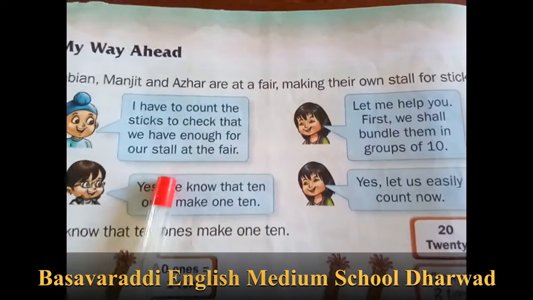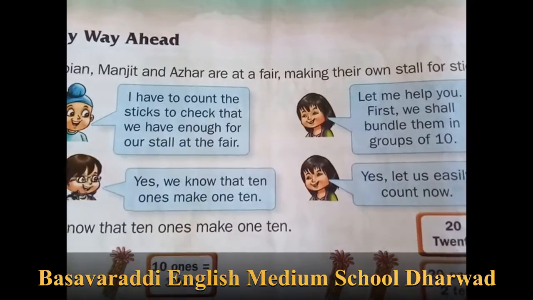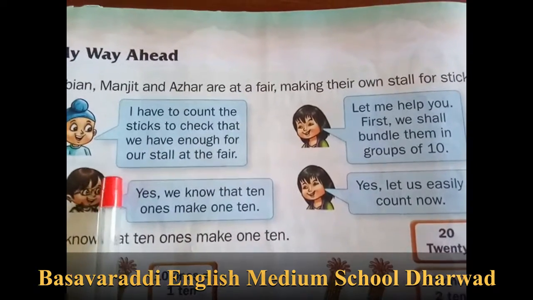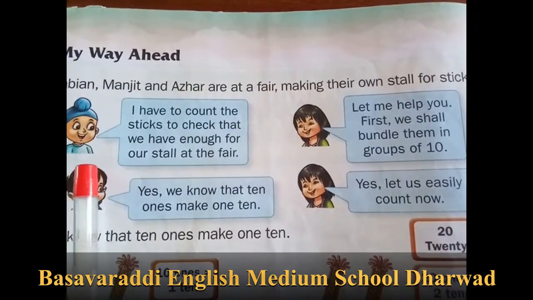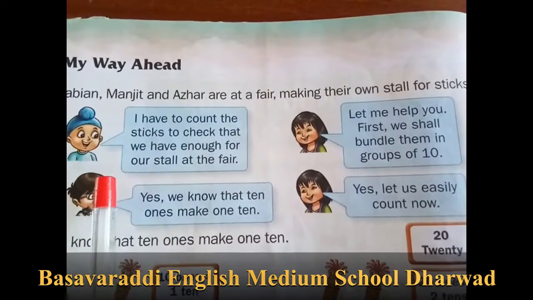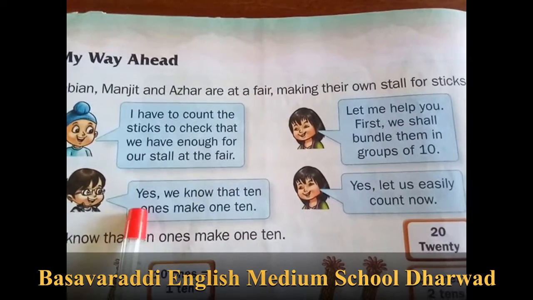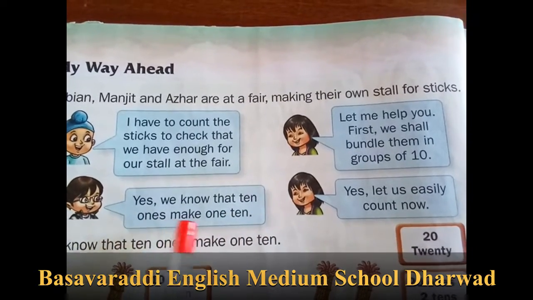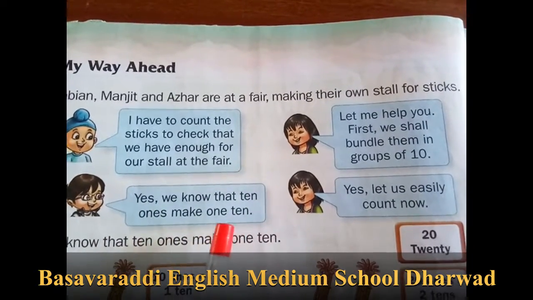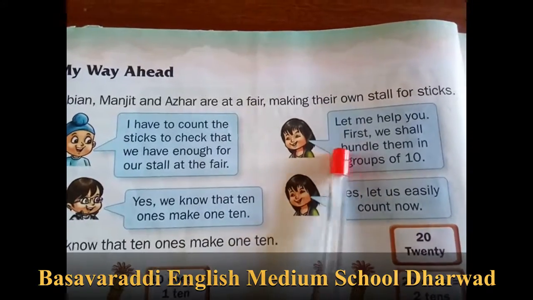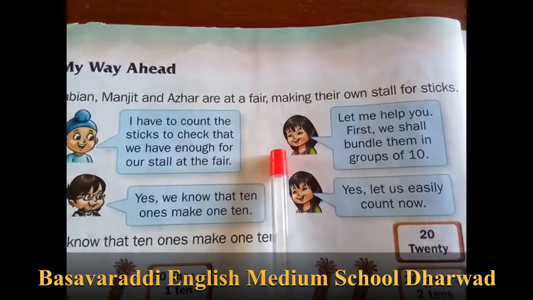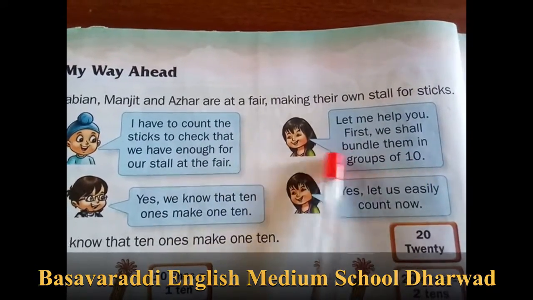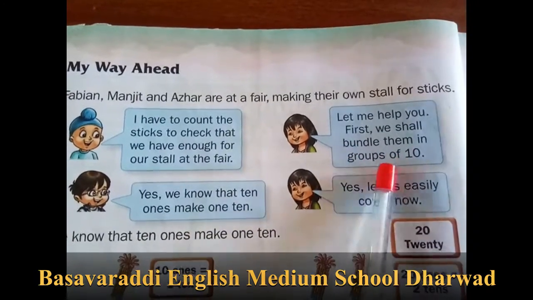Our own stall is there, so we have to sell. So we have to check whether enough sticks are there or not. Yes, we know that 10 ones make 1 ten. Fabina is telling, let me help you. First we shall bundle them in groups of 10.